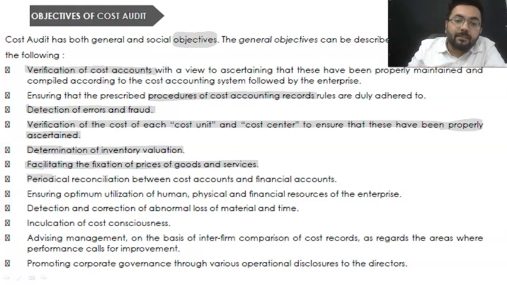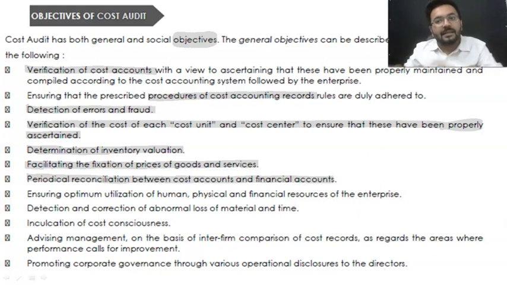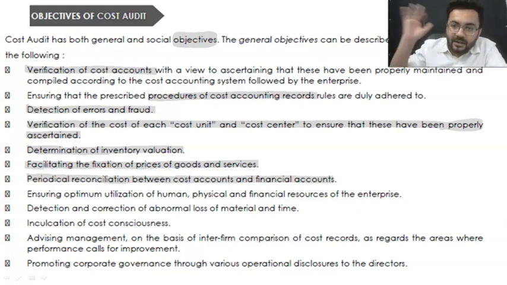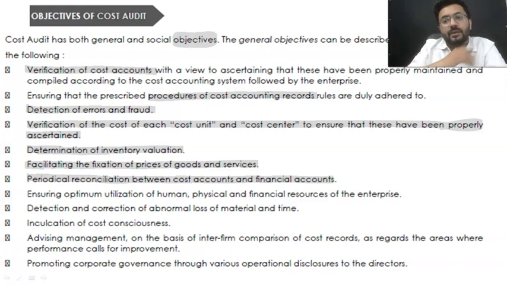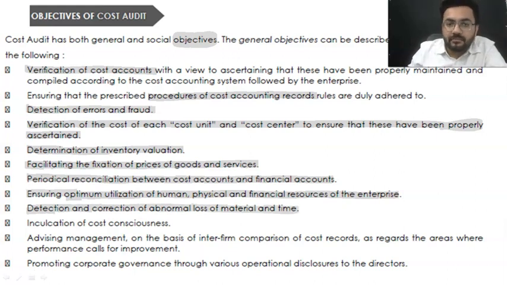And after that, is there a proper reconciliation between the cost accounts and the financial accounts? Are you able to reconcile them, or is it like the financial accounts are going right and the cost accounts are going left? There should be a proper reconciliation. And one of the most important parts, you need to ensure that you are utilizing your resources properly. That means every resource is being utilized properly by the organization or not. After that, is there any kind of loss of material or time? After that,